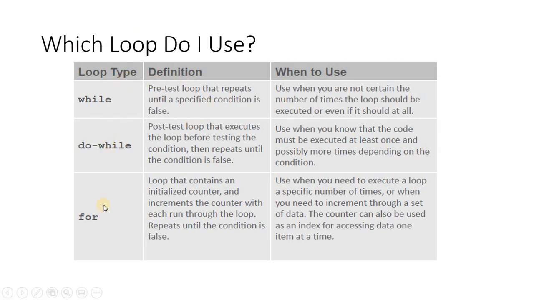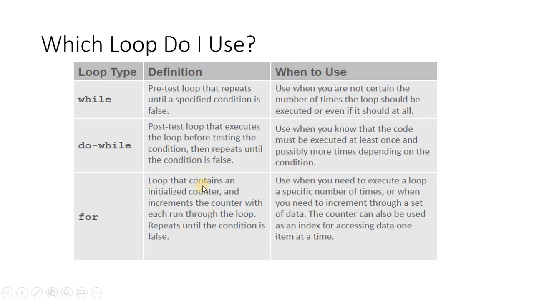So while, do while and for, the comparison again. While is pre-test looping, which repeats until the condition gets false. Do while looping is post-test; it will repeat the statement until the condition gets false.